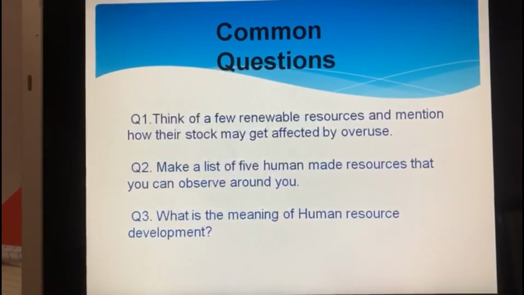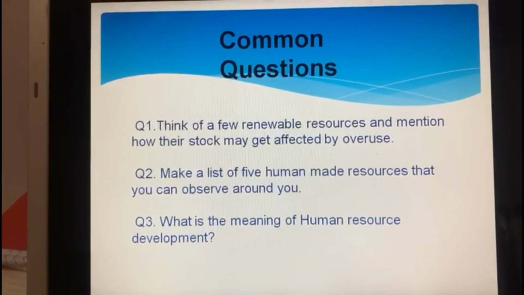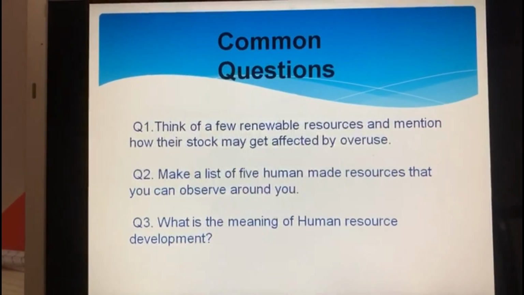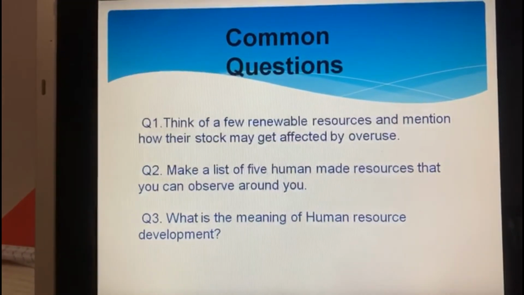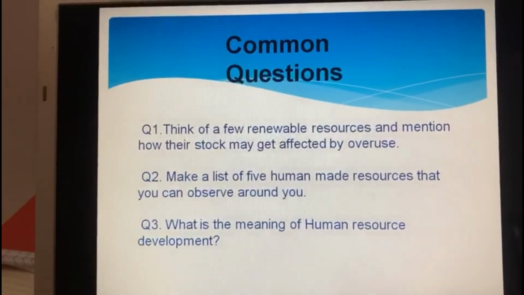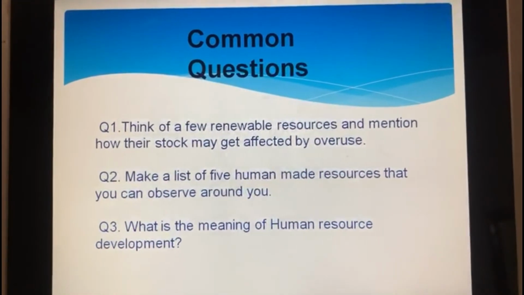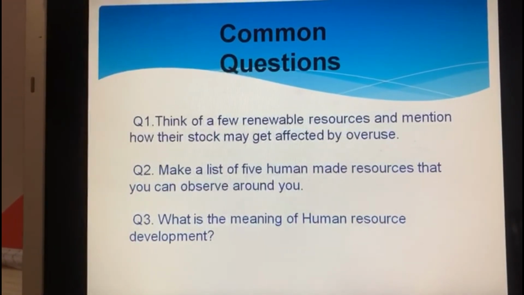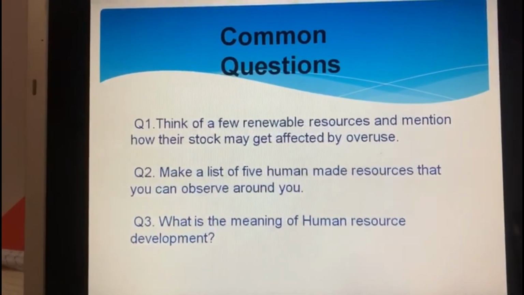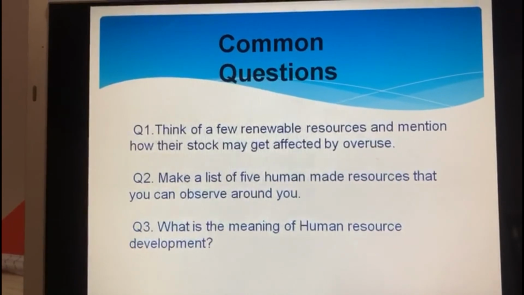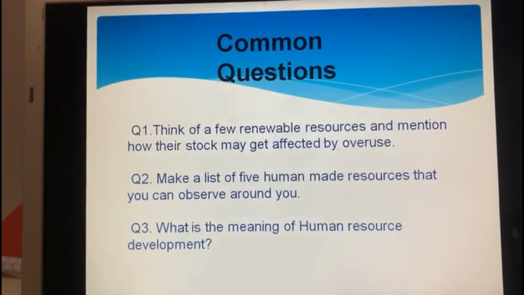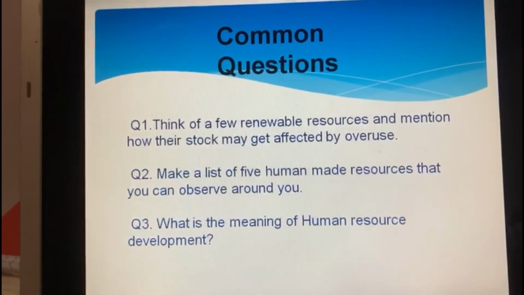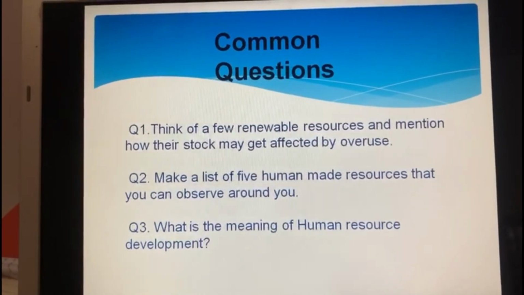So students, a few renewable resources are water, soil, forest, correct? If we do not use all these resources carefully, then what will happen? We will not get these resources anymore. So it will affect us, right?